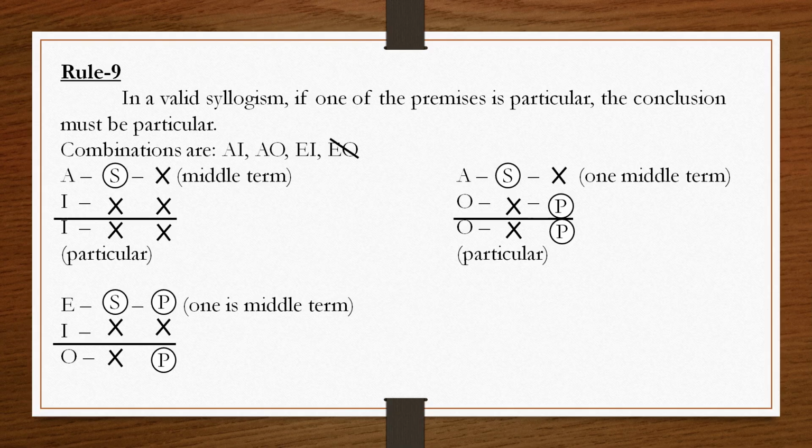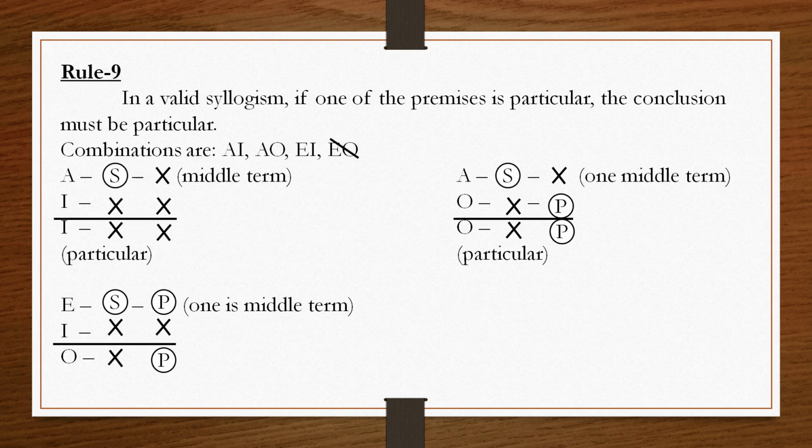So, I proposition will be your conclusion. So, here one premise is particular. So, conclusion also becomes a particular conclusion. Now, the next combination, that is your A-O combination.